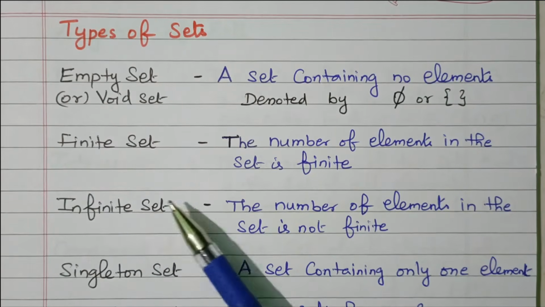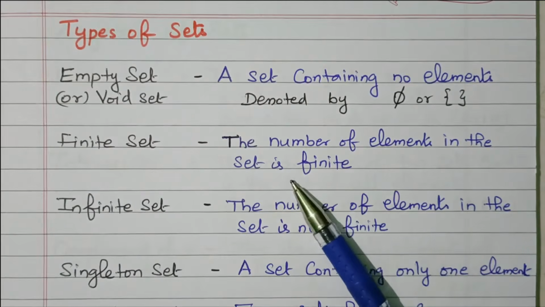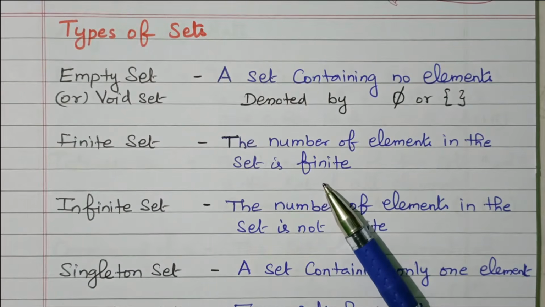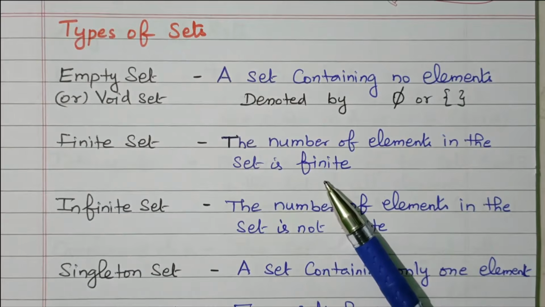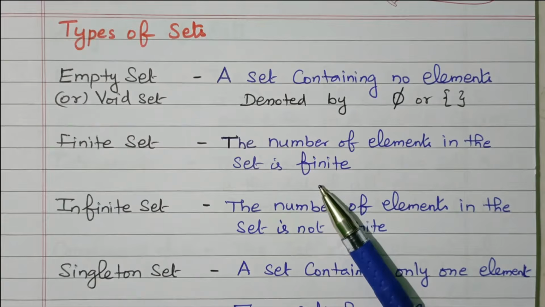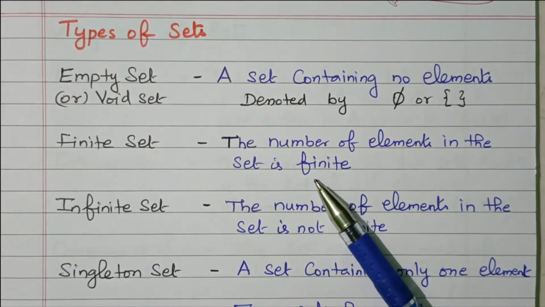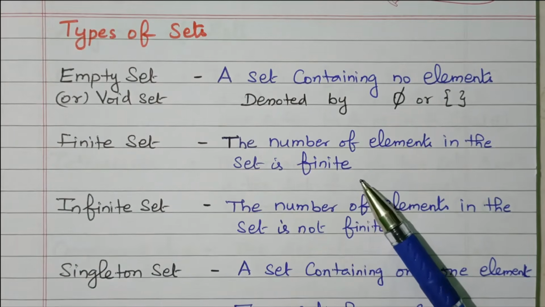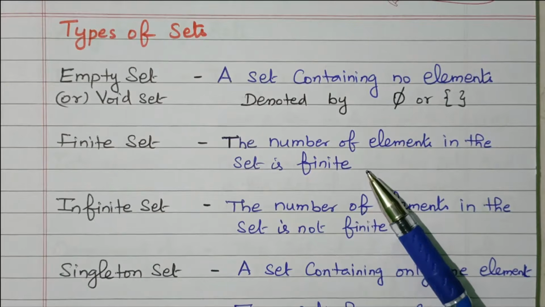Then finite set. The number of elements in the set is finite. That is, the elements available in the set are finite. For example, red color flowers is a defined, finite one. So we can easily identify red color flowers available in the garden, or yellow color flowers available in the garden, which is a finite one. So if the number of elements in the set is finite, it is called a finite set. We can easily identify the numbers.